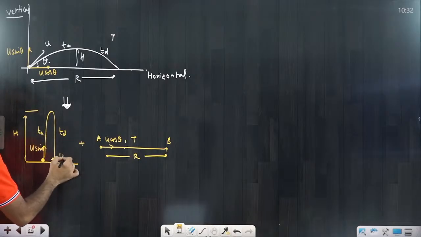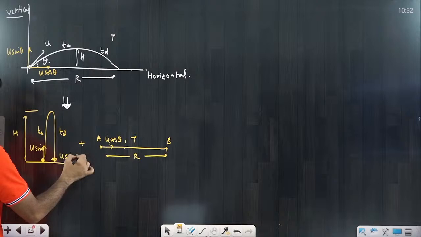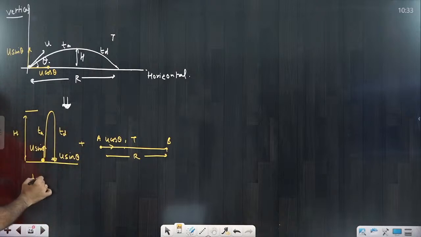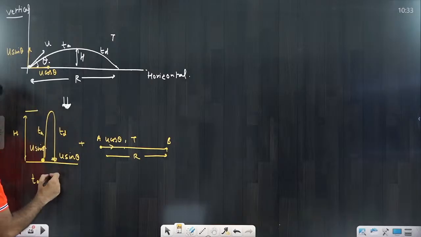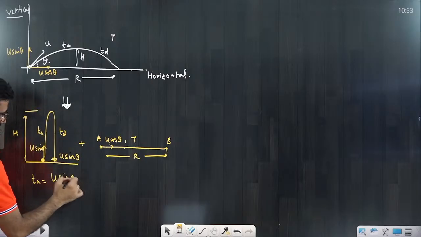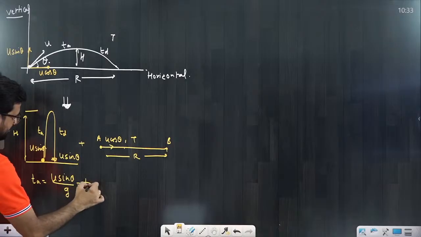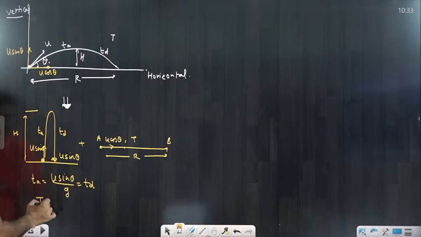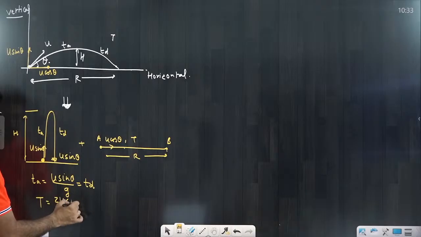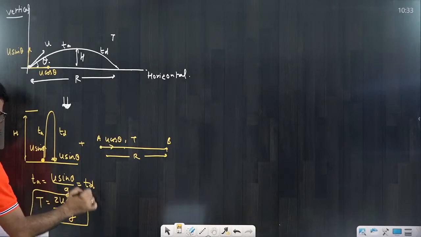Definitely it will return with the same speed, equal to u sin theta in vertical downward. So if I ask you what is the time of ascent here, directly you know it is u by g, that means u vertical, u sin theta divided by g. That is equal to the time of descent also. So time of flight, if I write it, is equal to 2u sin theta by g. It's a simple thing.